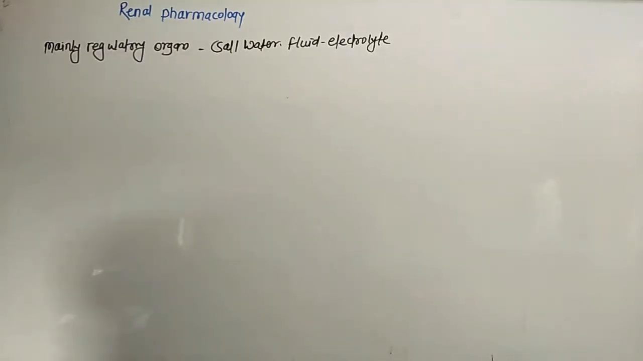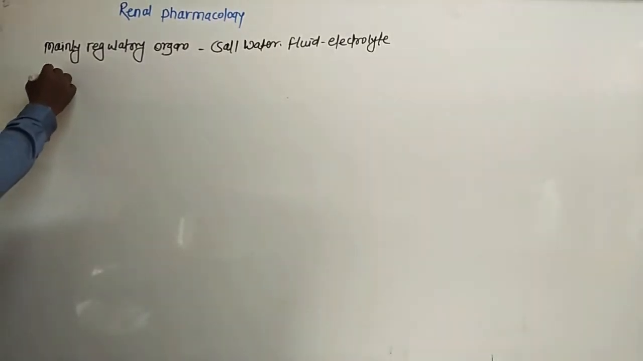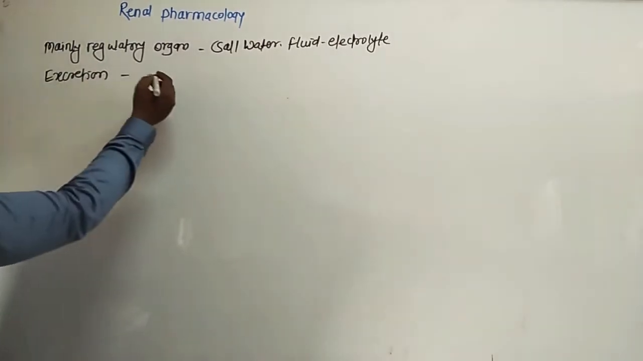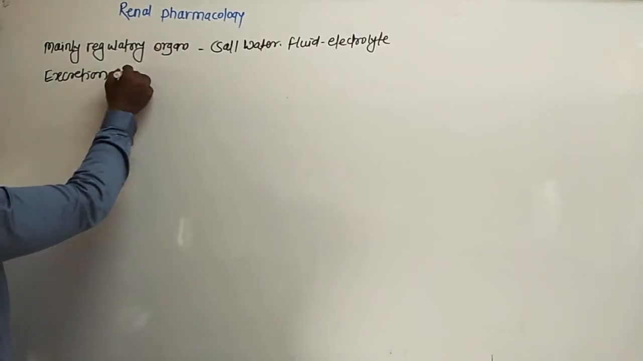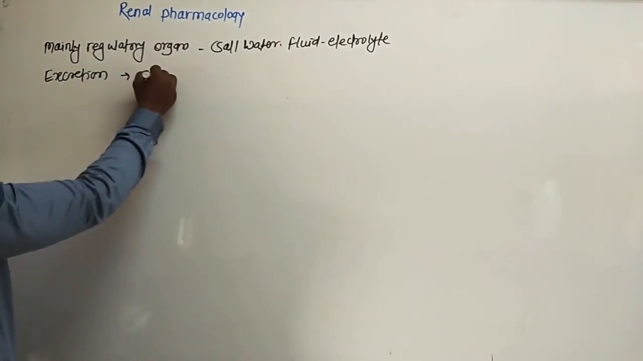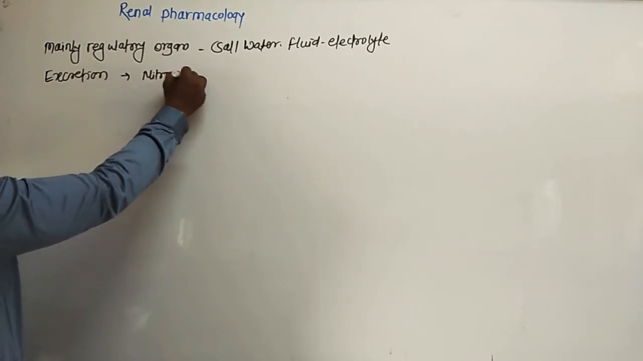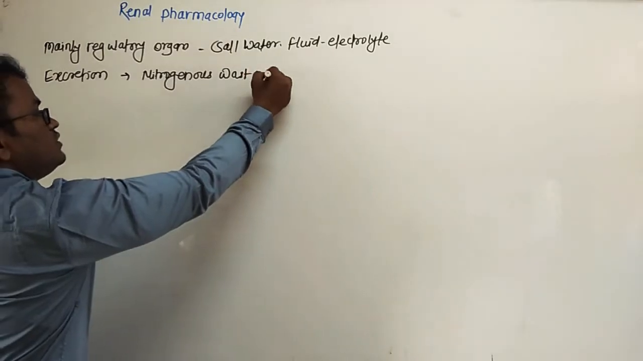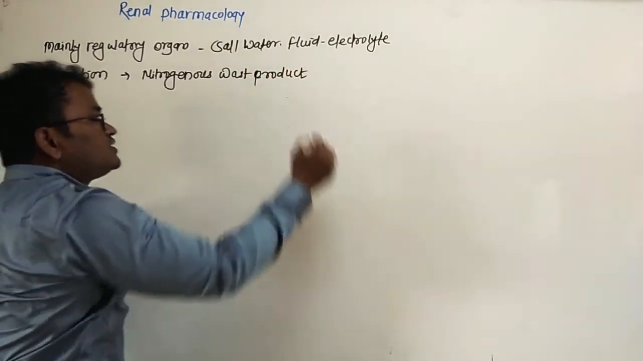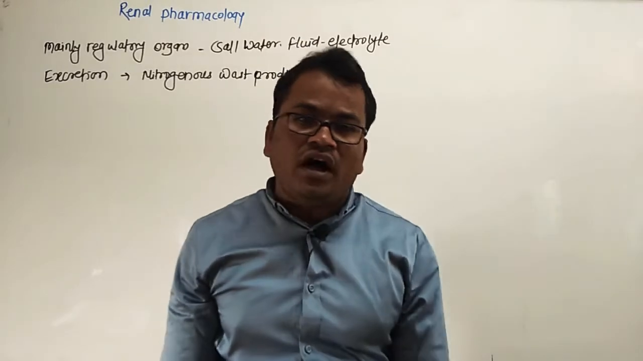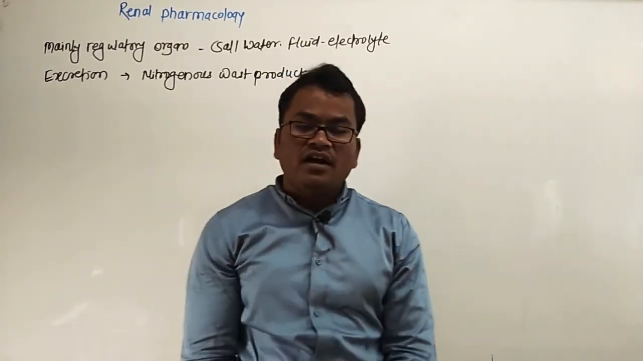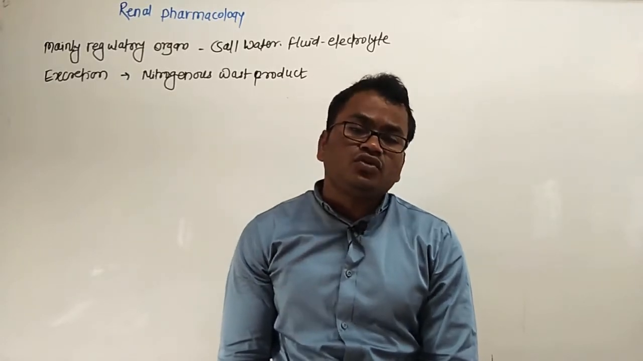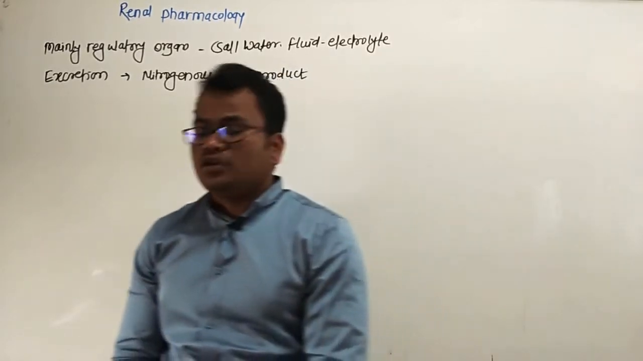Next one is the excretory function, that is excretion. What is the excretory product of the kidneys? It excretes nitrogenous waste products. The products containing nitrogen such as urea, uric acid, ammonia, creatinine. These are the nitrogen containing products which are excreted through the kidney in the form of urine.